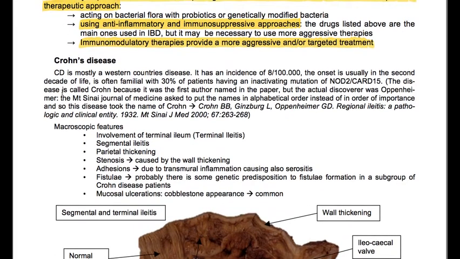Crohn's disease. Crohn's disease is mostly a Western country's disease. It has an incidence of 8 over 100,000. The onset is usually in the second decade of life. It's often familial, with 30% of patients having an inactivating mutation of NOD2, CARD15.